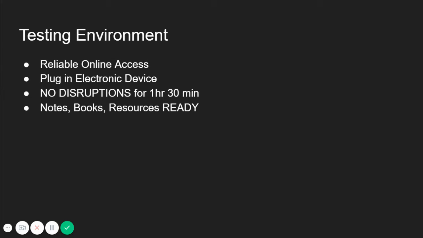Kindly ask your family members to stay off the bandwidth so you have no interruptions during your final exam. Lastly, have your notes, books, and resources ready and easily accessible so you can reference them when you take your test.